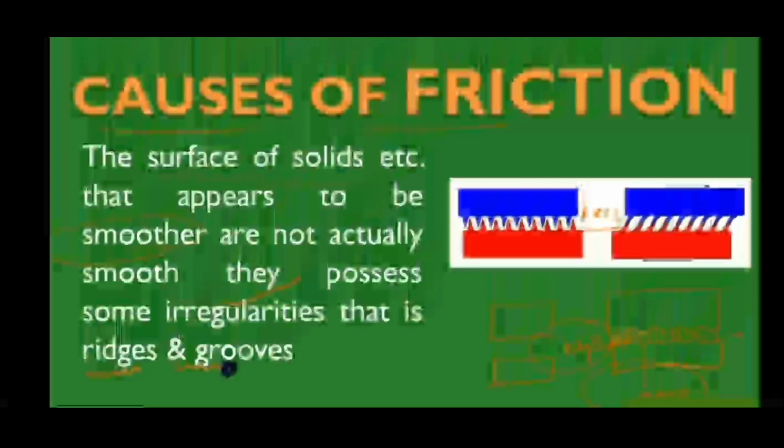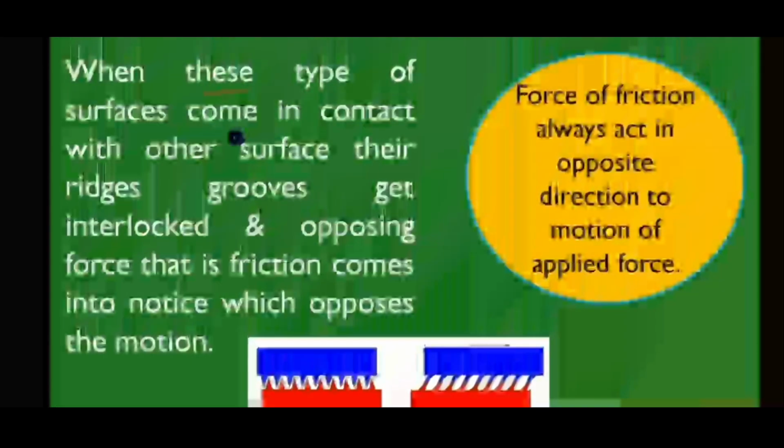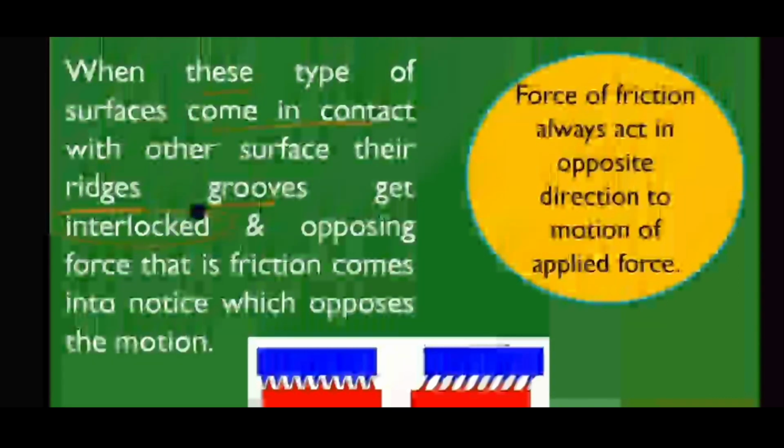The two bodies, red and blue, will both have contact force. When both the solids get locked, you will have more friction. So you have to apply more force.